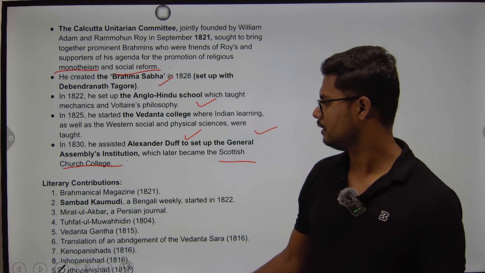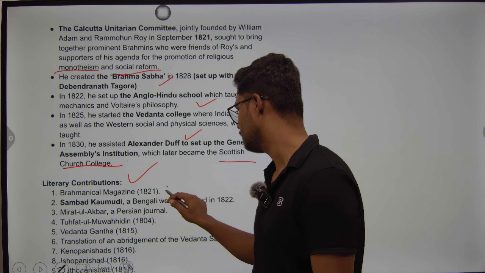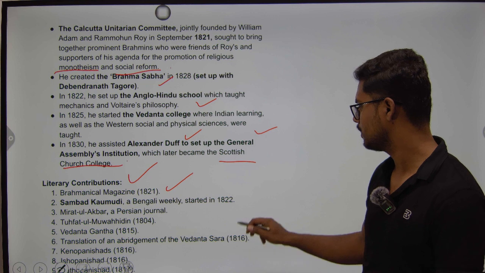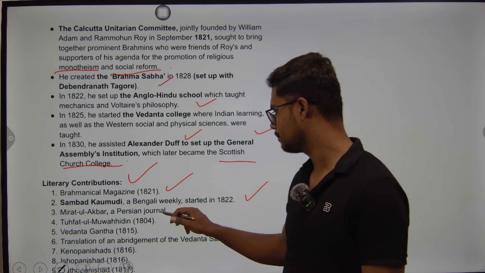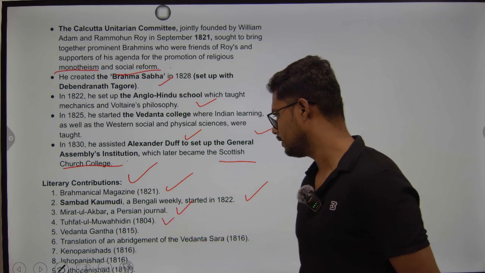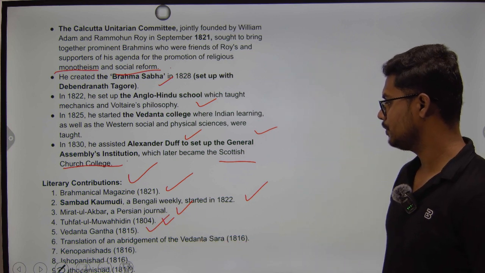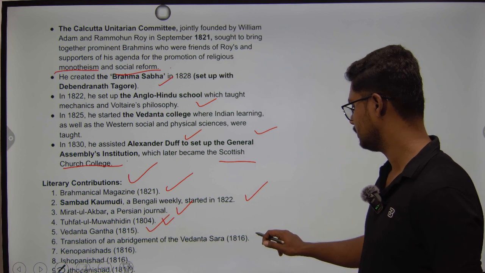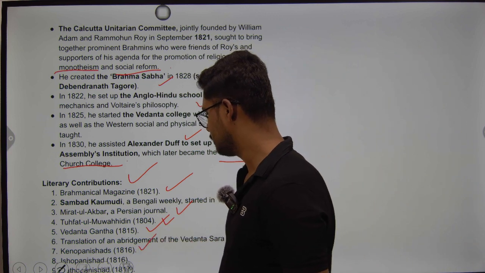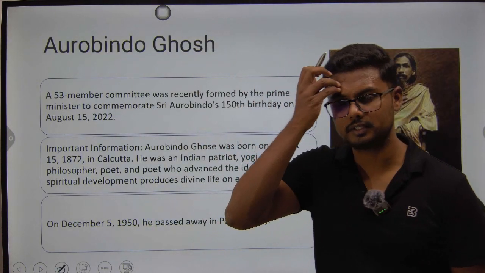So if you look at the famous literary contributions of Raja Ram Mohan Roy, you would see Brahminical Magazine started in 1821, Sambad Kaumudi, a Bengali weekly, started in the year 1822, Mirat-ul-Akbar, a Persian journal, Tuhfat-ul-Muwahhidin started in the year 1804, then Vedanta Grantha started in the year 1815, then came the translation of an abridgment of the Vedanta Sara in the year 1816, then Kenopanishad in 1816 and Ishopanishad in 1816. So that is about Raja Ram Mohan Roy.